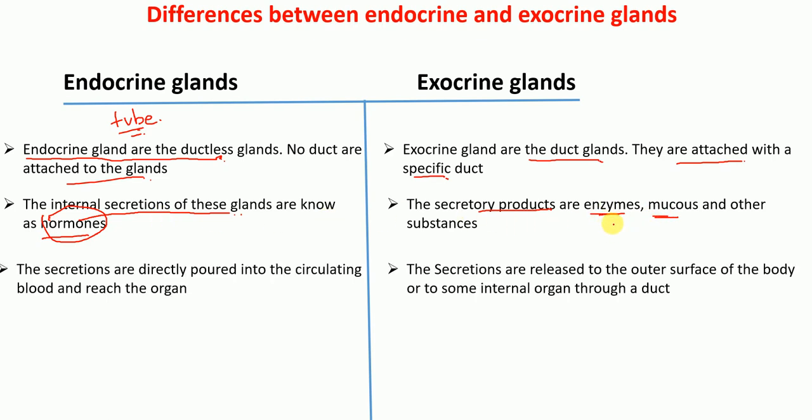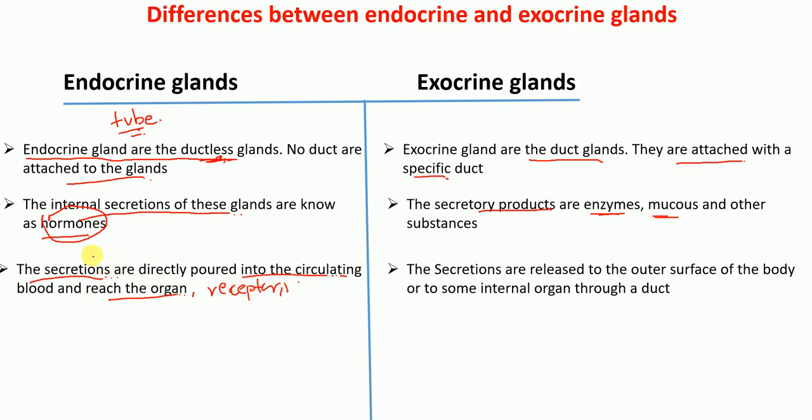The next difference is that because endocrine glands don't have ducts, their secretions are directly poured into the circulating system, into the blood, and from the blood these hormones reach the target organs where they have the receptors for those hormones.